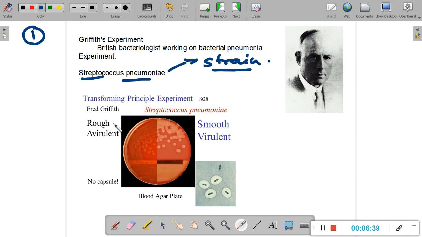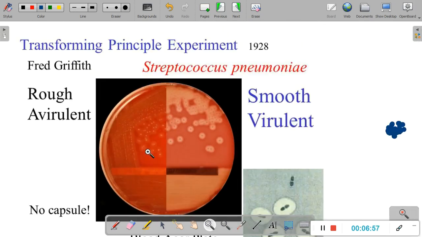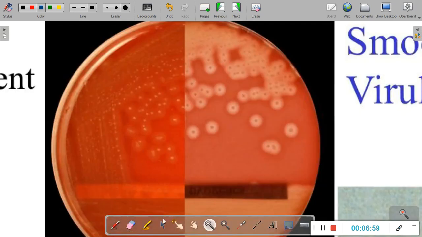Now if this rough avirulent strain is cultivated or cultured on this blood agar plate, the colonies, and when I say colony, I mean millions of these bacteria, the Streptococcus pneumoniae. They don't grow isolated, they grow as a mass and they form something called a colony. And here, if I magnify it just a bit, let's just magnify it 1, 2, 3, 4 times, you can see these different colonies.